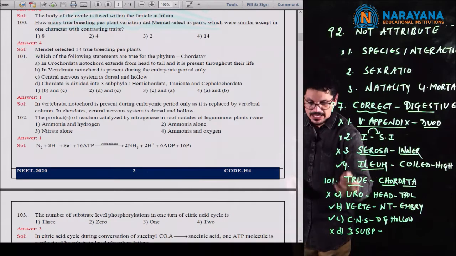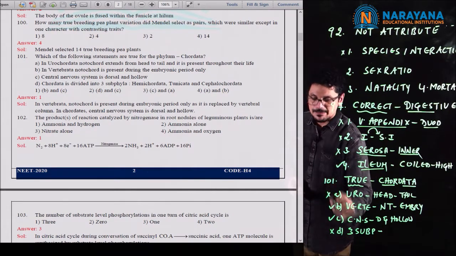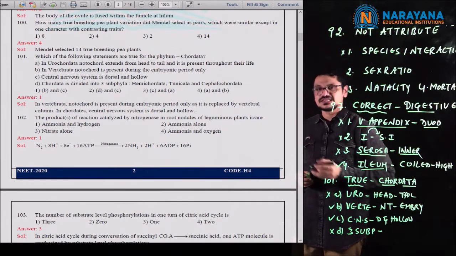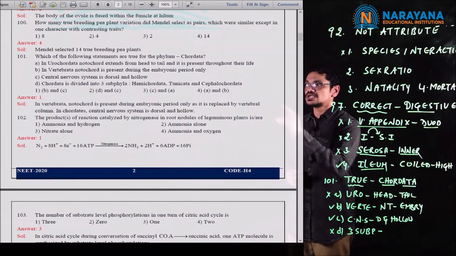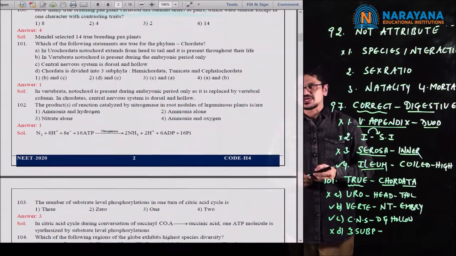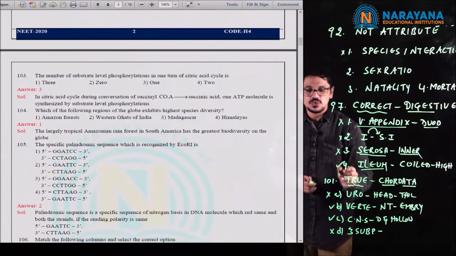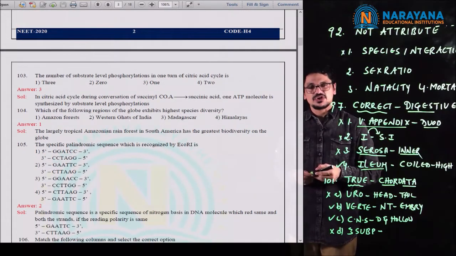So in the given A, B, C, D statements, only B and C are correct, and that B and C was given in the first option. So for 101, the first option is the correct option. Why? Because in the remaining options, D and C, C and A like that were given. So the first option is the only correct option.